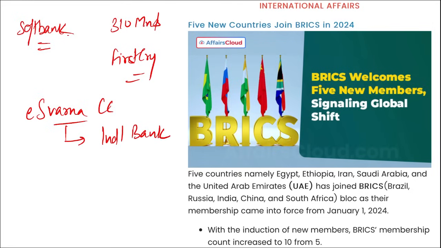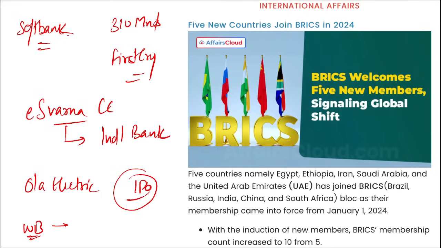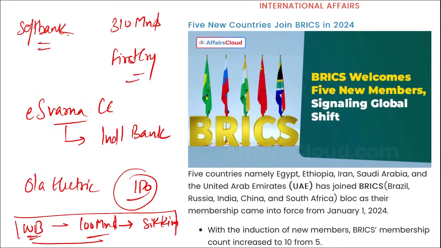Then Ola Electric has also filed its IPO papers with SEBI. Next, the World Bank has approved a $100 million loan for skill development in the state of Sikkim. Mark this.